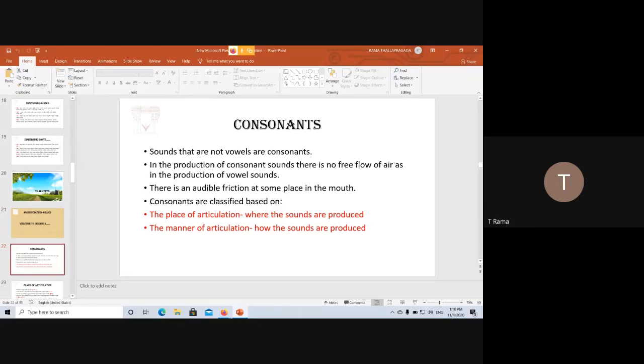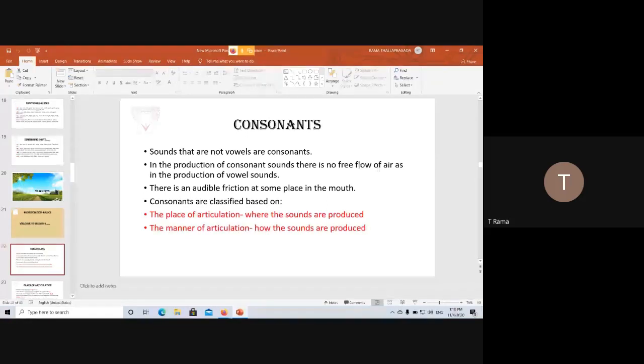Now when you whistle, what happens? How many of you know how to whistle? I cannot whistle. But what happens when you whistle? You narrow the passage of your mouth and the lips and you let the air out through that narrow passage. So air is forced out through that narrow passage, and so there is friction.